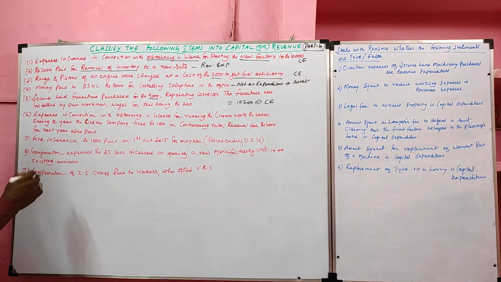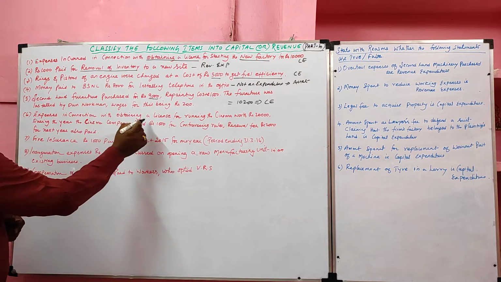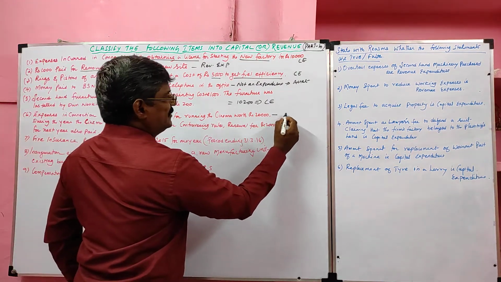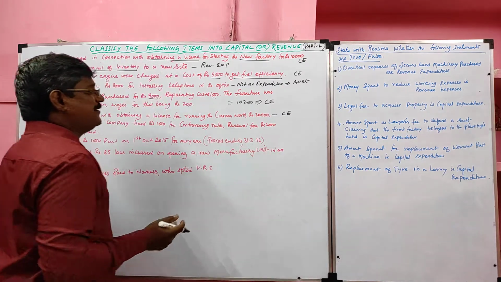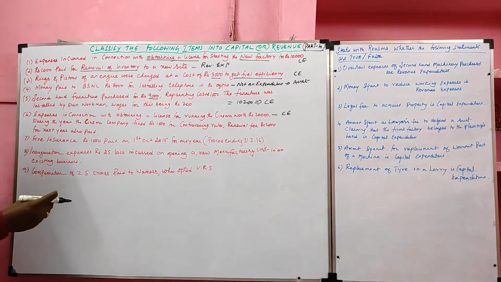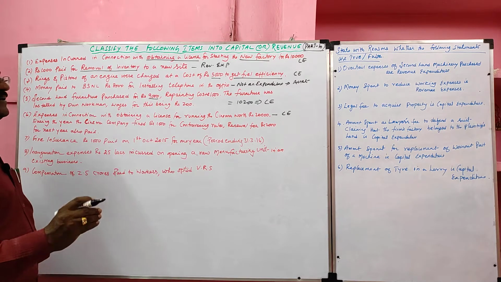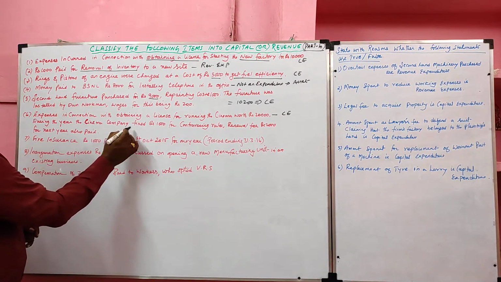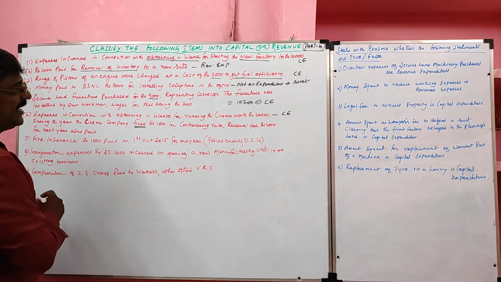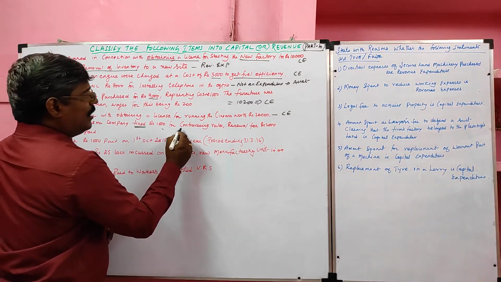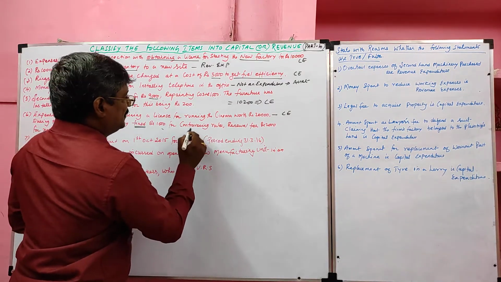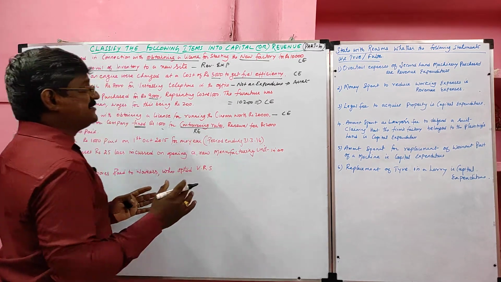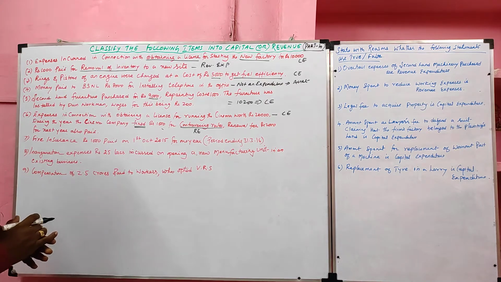Then sixth one, expenses in connection with obtaining a license for running a cinema worth 20,000. This is a capital expenditure. We are obtaining a license, so the amount spent to get the license is a capital expenditure. During the year, the cinema company was penalized rupees 1000 for contravening the rules. This is revenue expenditure which will not increase our profit earning capacity.